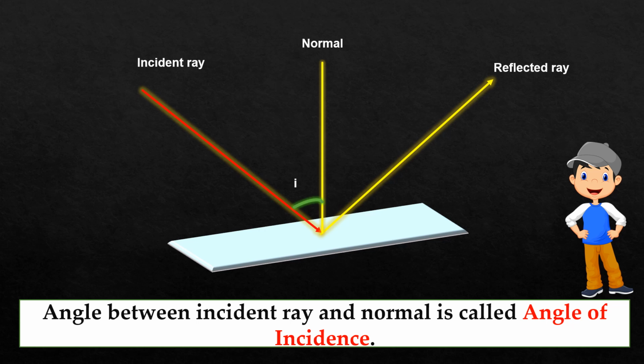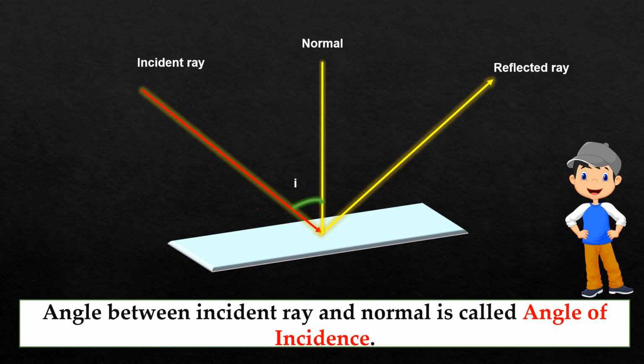Some students make mistakes. They draw the angle here and write it as I, angle of incidence. But take care, this is not the angle of incidence. The angle of incidence is between the incident ray and the normal.